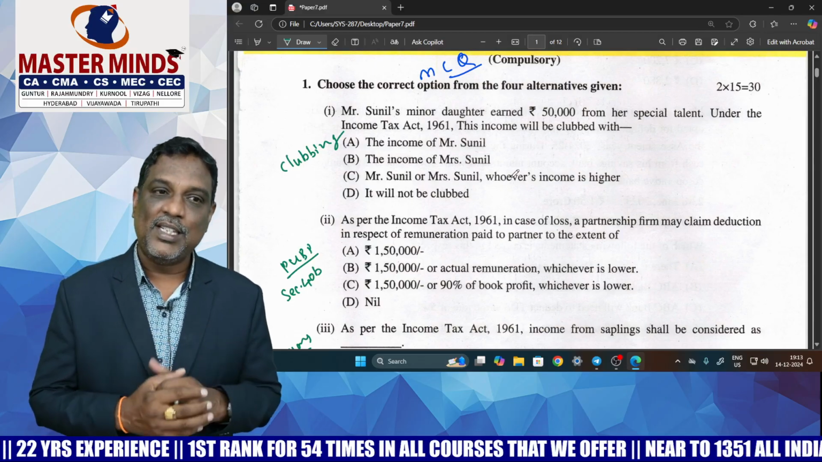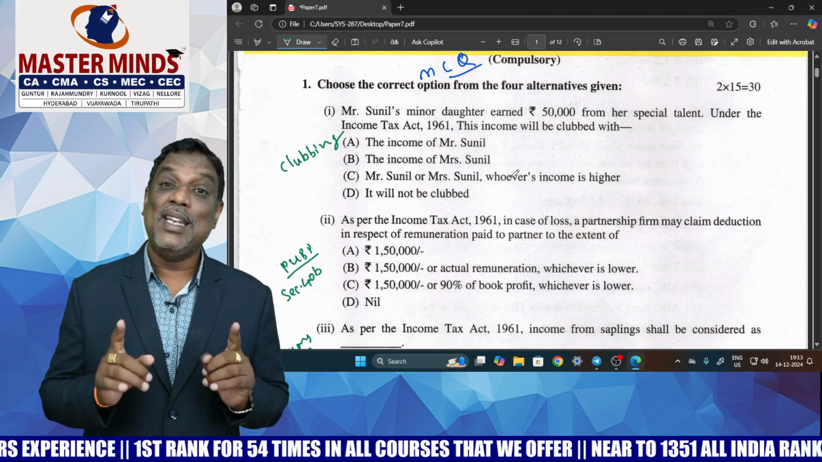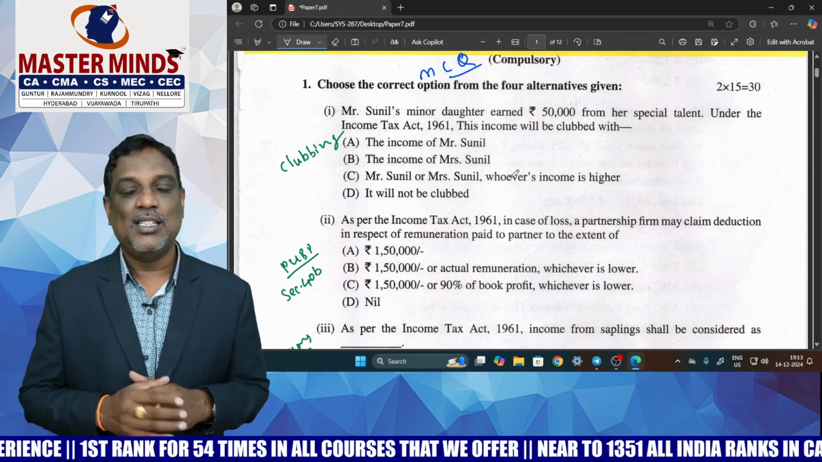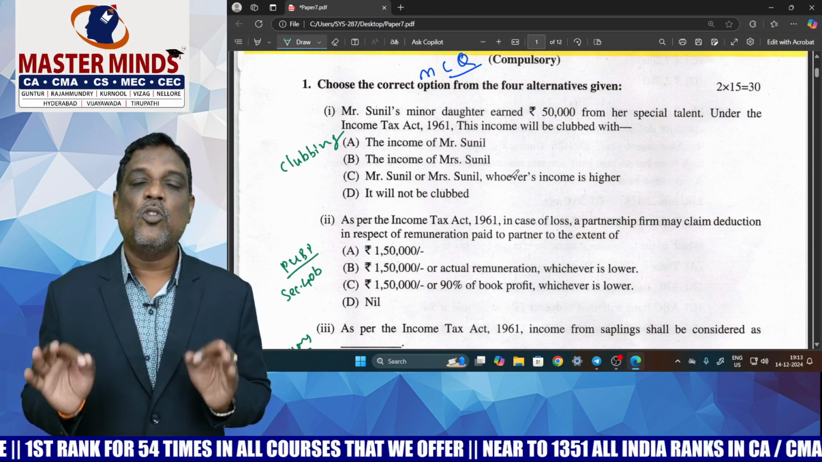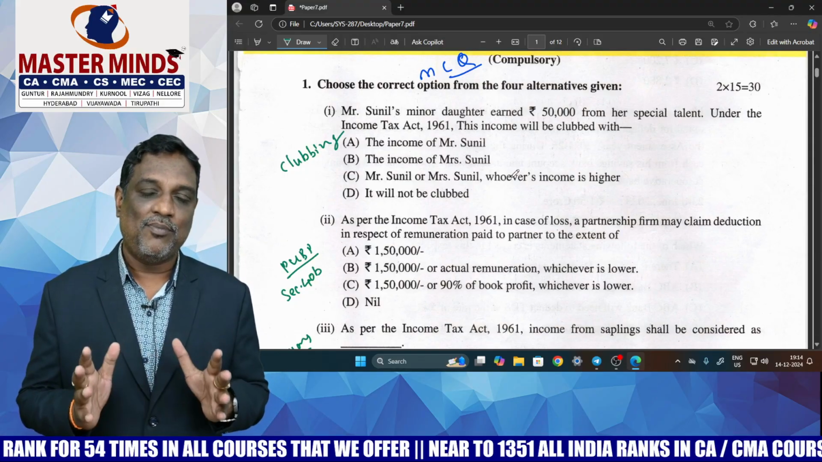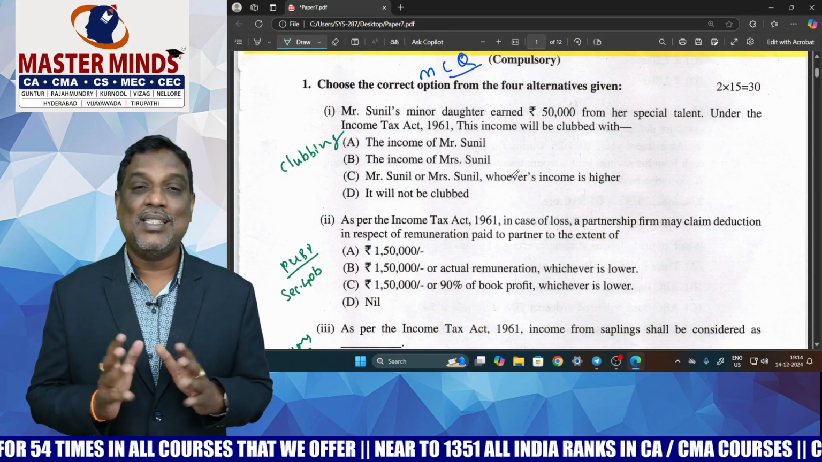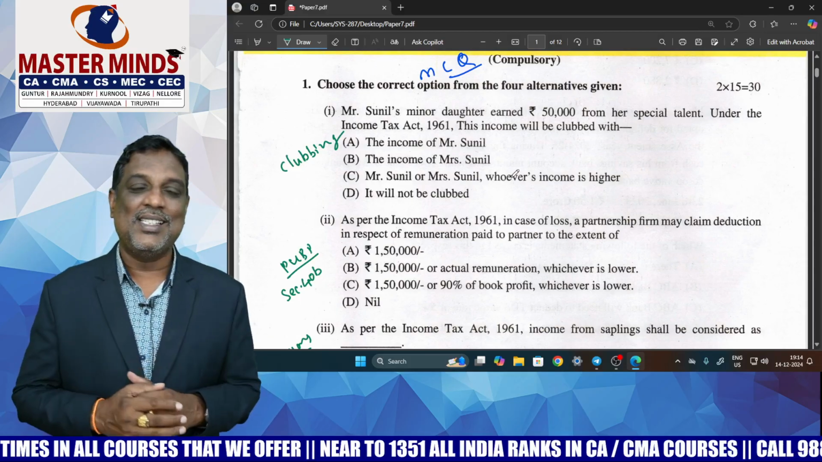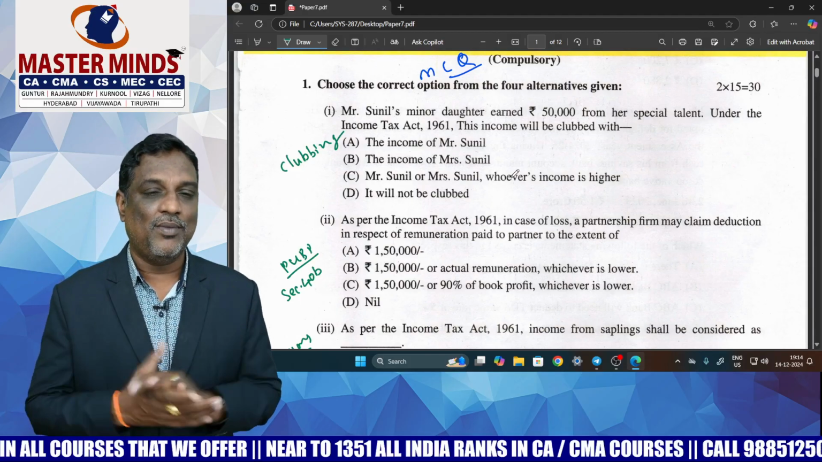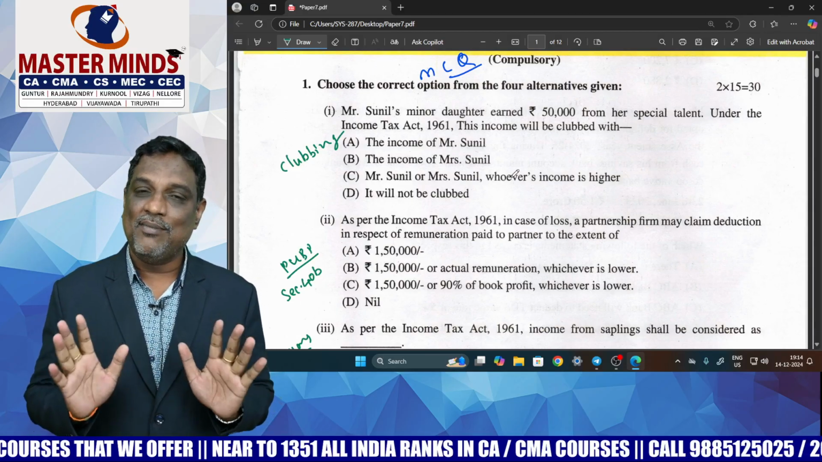The first MCQ relates to minor's income, clubbing provision. It's a too fundamental MCQ. So many points are there in our clubbing chapter. Minor's income, to whom it will be clubbed. It's a clubbing provision related MCQ. It's a too easy MCQ.